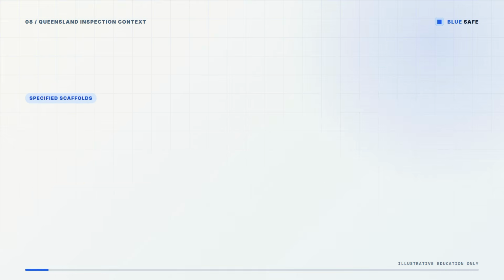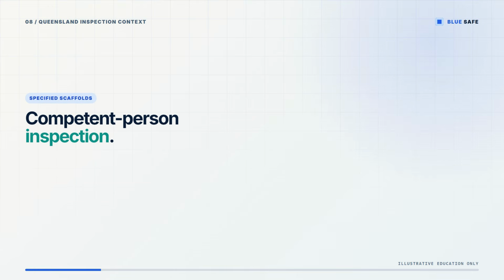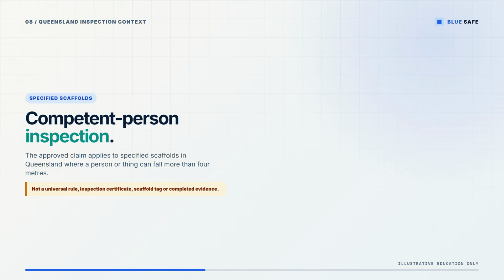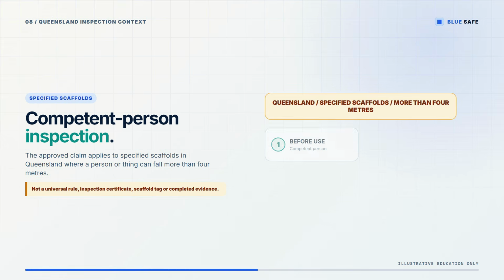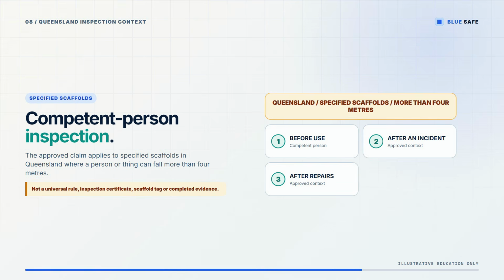In Queensland, specified scaffolds from which a person or thing can fall more than 4 meters must be inspected by a competent person before use, after an incident or repairs, and at least every 30 days. Every part stays visible in its Queensland context. The checkpoints are not an inspection certificate, scaffold tag, or completed evidence.